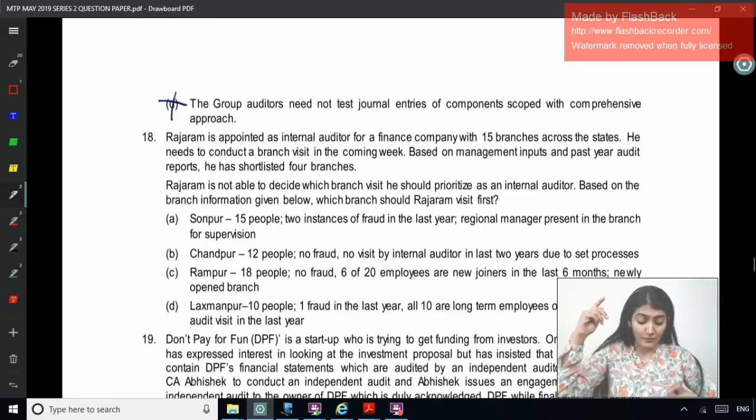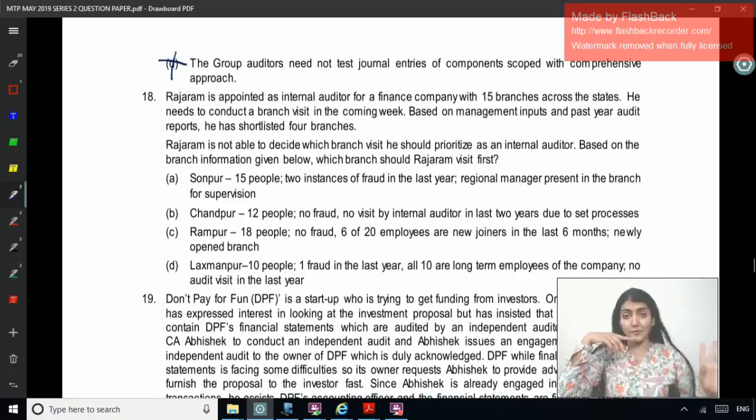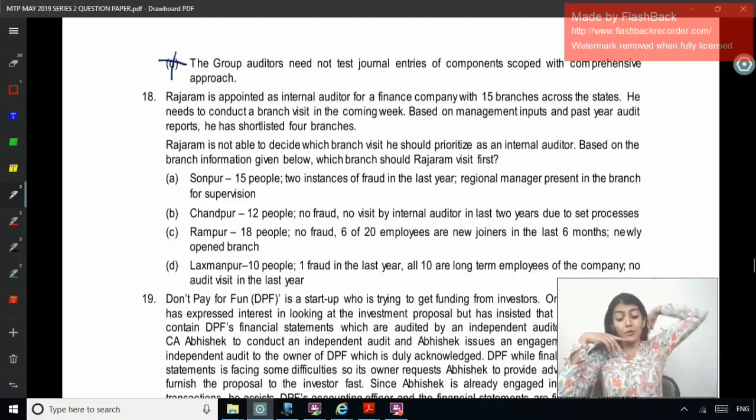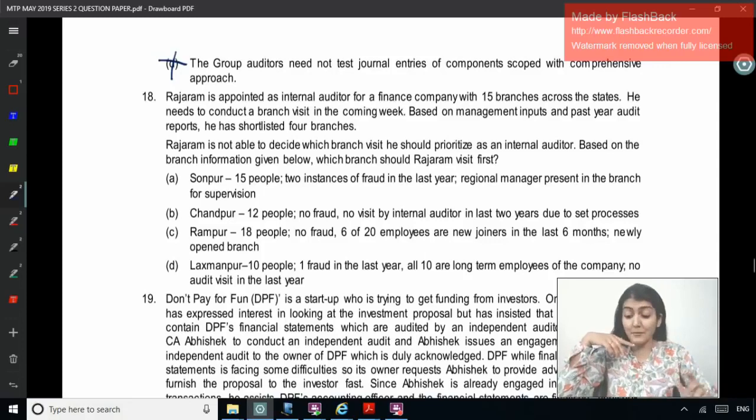So Sonpur, Chandpur, Rampur and Lakshmanpur. Sonpur: 15 people working over there, 2 instances of fraud in the last year, regional manager present in the branch for supervision. Chandpur: 12 people, no fraud, no visit by internal auditor in last 2 years due to set processes. Rampur: 18 people, no fraud, 6 of 20 employees are new joiners in the last 6 months, newly opened branch. And Lakshmanpur: 10 people, 1 fraud in the last year, all 10 are long-term employees of the company, no audit visit in the last year.